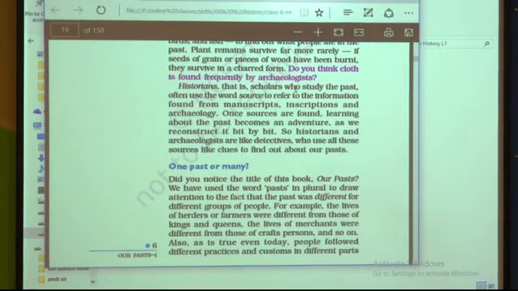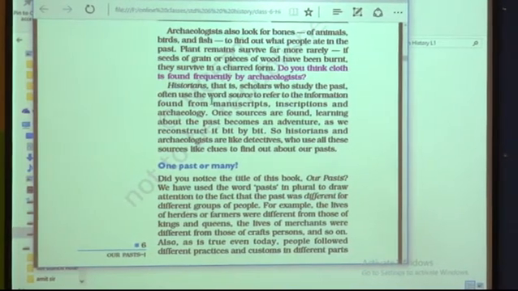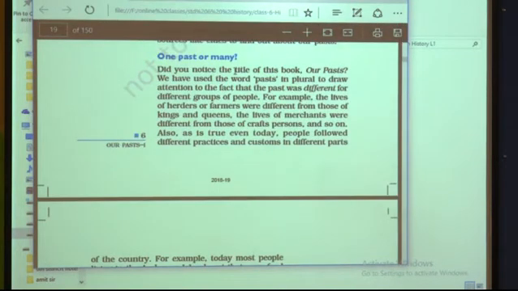Historians, that is scholars, as I have told you, are the scholars who study the past. They often use these three sources to find information: manuscripts, inscriptions and archaeology. Once the sources are found, learning about the past becomes very easy, like an adventure, as we reconstruct it bit by bit. So historians and archaeologists are like detectives, who use all the sources like clues to find out about the past.